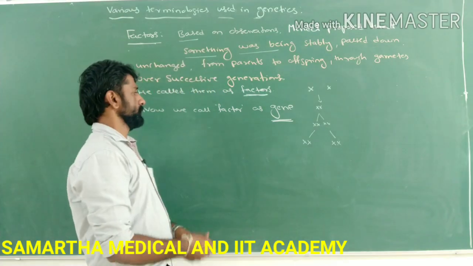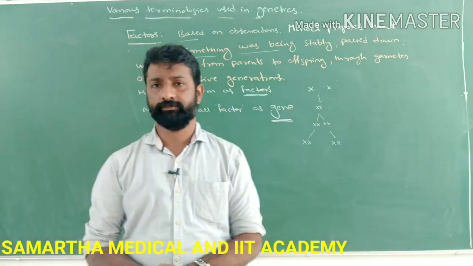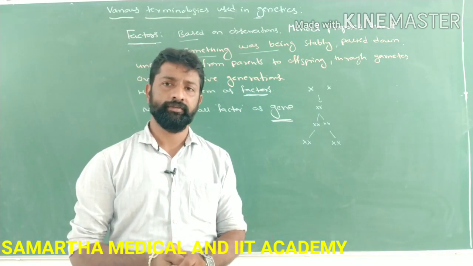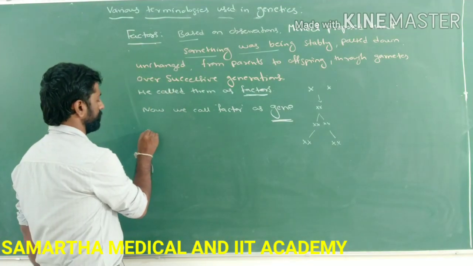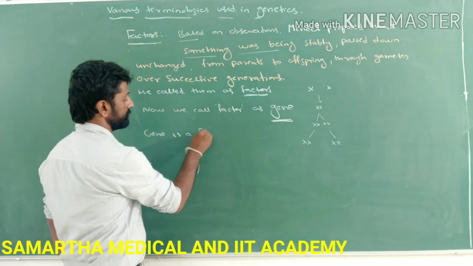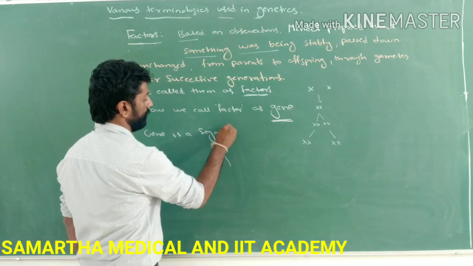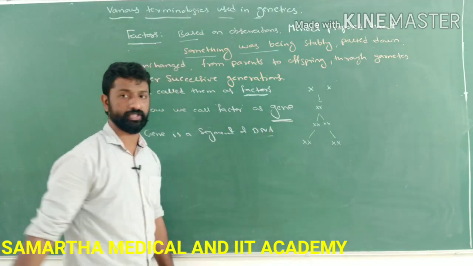So what do you mean by gene then? How can you define the gene? Gene is nothing but a segment of DNA. Where can you find the gene?